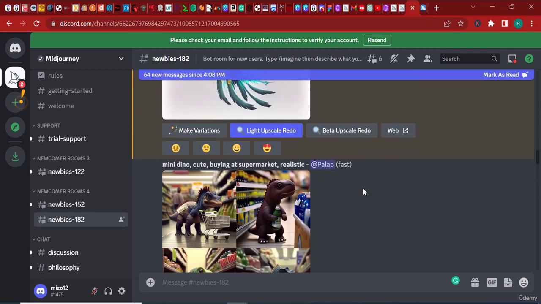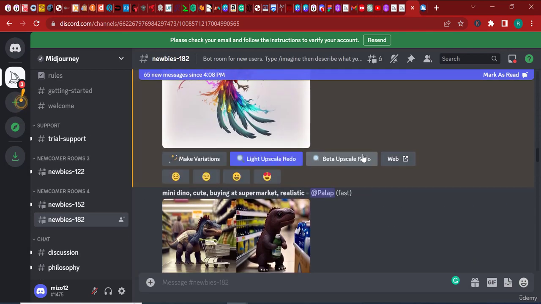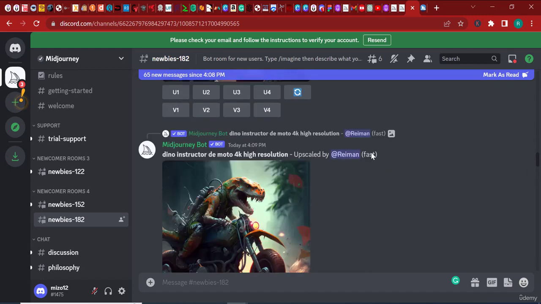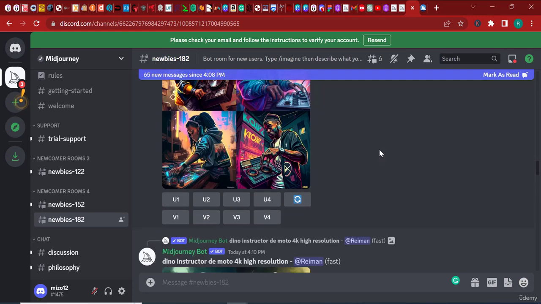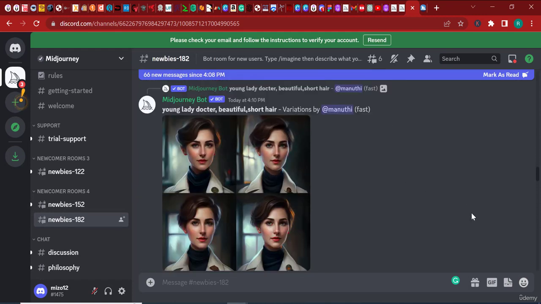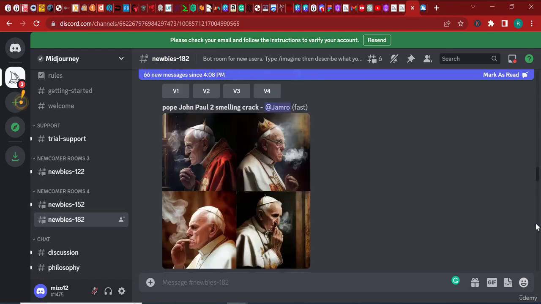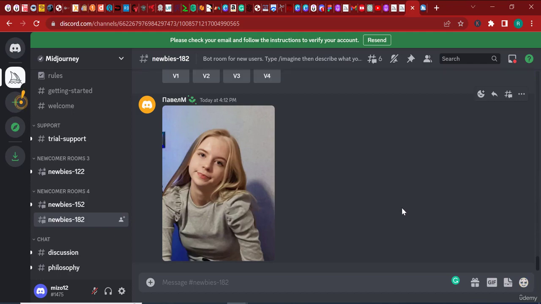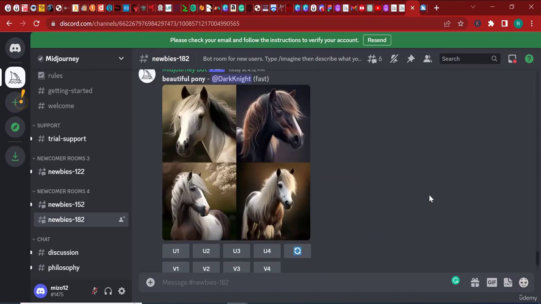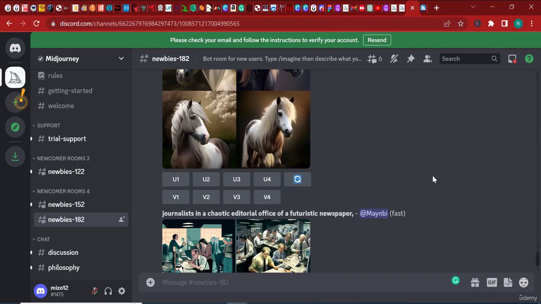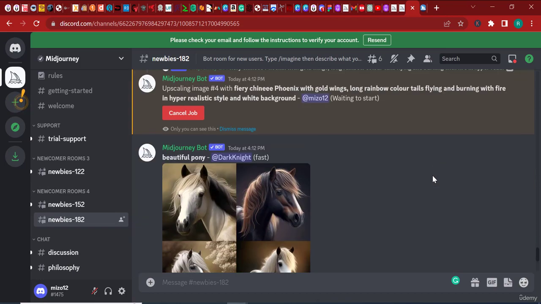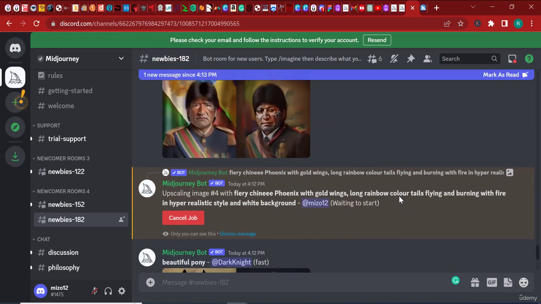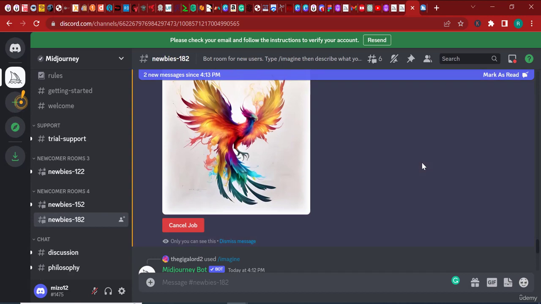Now, in the meantime, I'm going to also click on beta upscale in order for us to compare between light upscale and beta upscale image quality. I'm pretty sure there's going to be a difference, and you'll be able to notice that. But now, I'm going to have to wait for my upscales to take place. So I'm just going to pause the video until my upscales are in place, and we're going to compare both images.